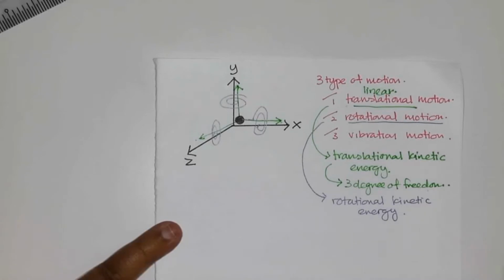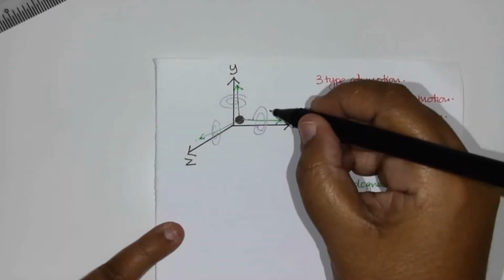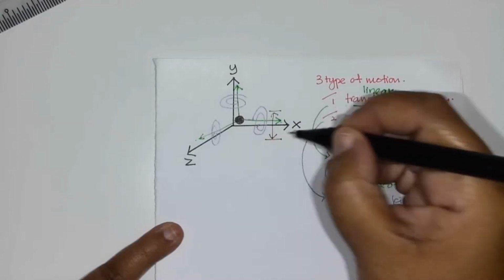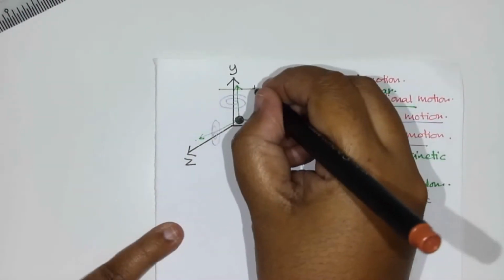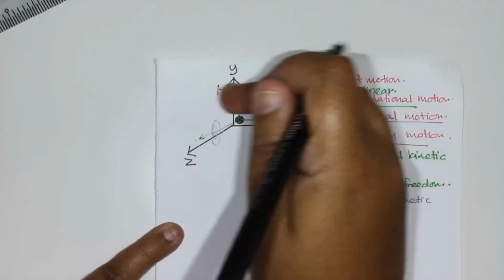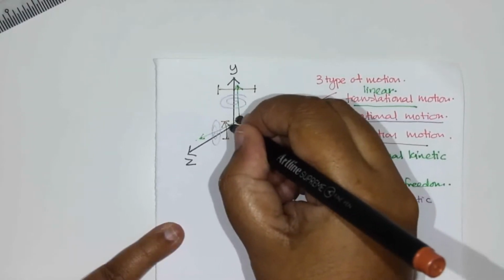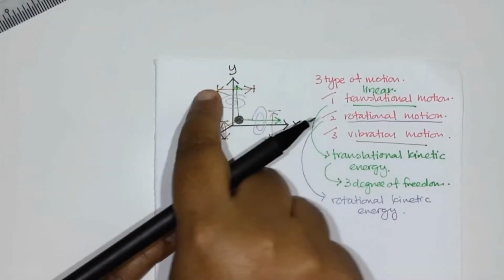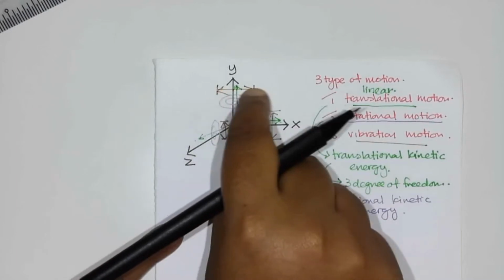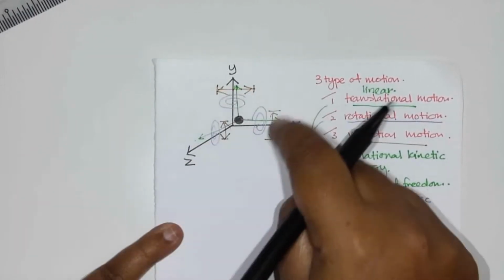Vibration motion means that the molecule can vibrate up and down along the x-axis, the y-axis and also the z-axis. It depends on what kind of wave it is. So it's a vibration.